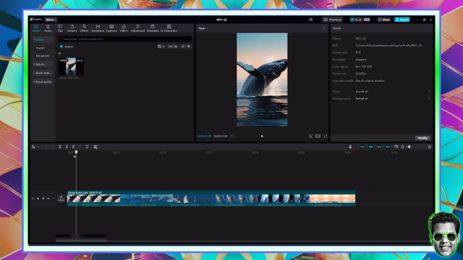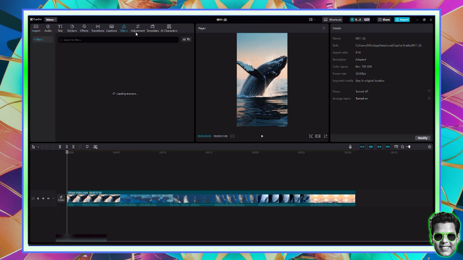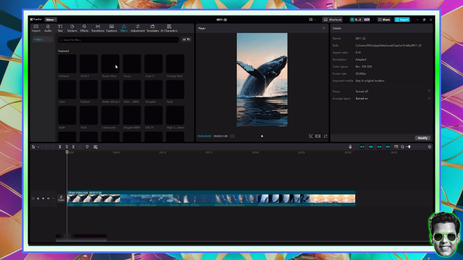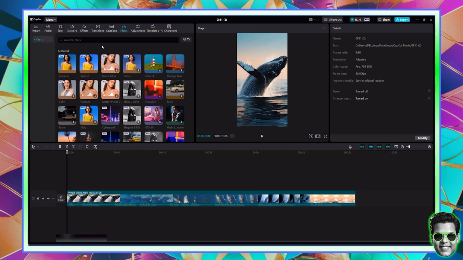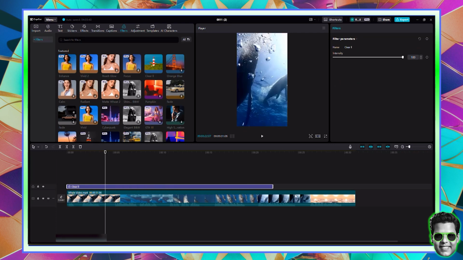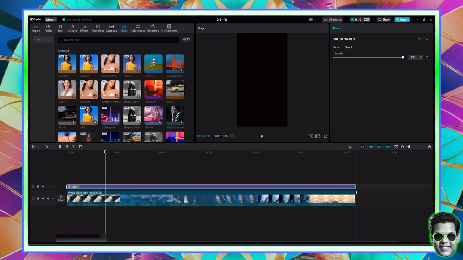And what I'm going to do right now is go to the filters. Usually I will use adjustments, but filters are also good because you can look for an ocean filter, a cinema filter, a movie filter. For example, here, there's the clear filter. I think it would apply great. So I will drag the clear filter, and this basically makes things a little bit clearer than they are. I think that this would be interesting. So I'm going to apply this filter all through the video.